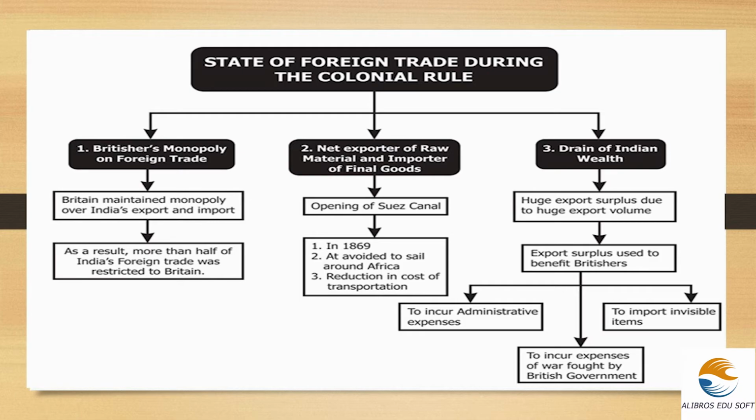What they did is export all the materials from India to Britain, and from there they charged exorbitant prices for our products and imported the same materials that we sent to Britain back to India at a larger price. So this was their policy. Next is the net exporter of raw material and importer of final goods. Here comes the opening of the Suez Canal.